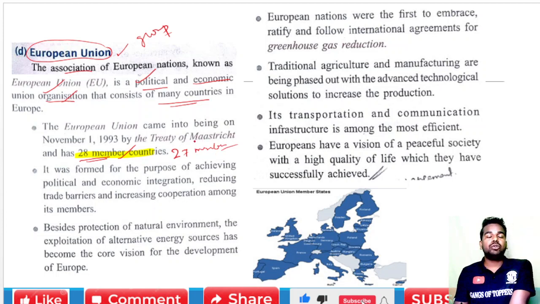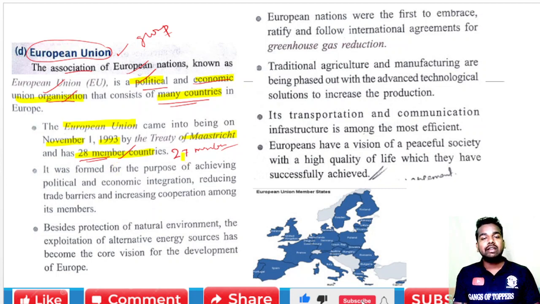Once again, go through the topic. The association of European nations is also known as the European Union, a political and economic union organization consisting of many countries in Europe. When was it formed? It was formed on 1st November 1993 by the Treaty of Maastricht. Earlier it had 28 members, but after Brexit it has only 27 members. And what is the purpose?